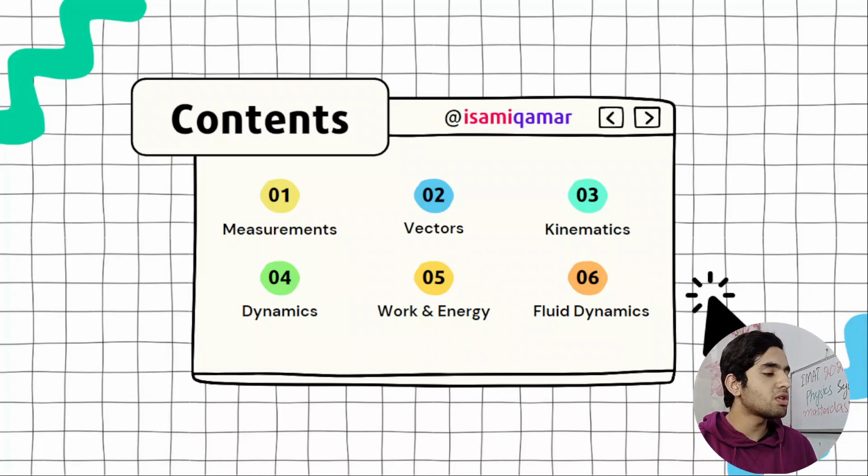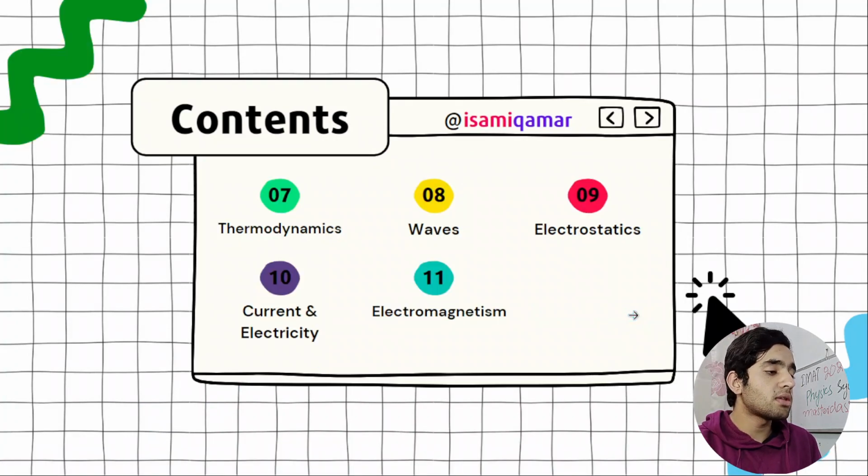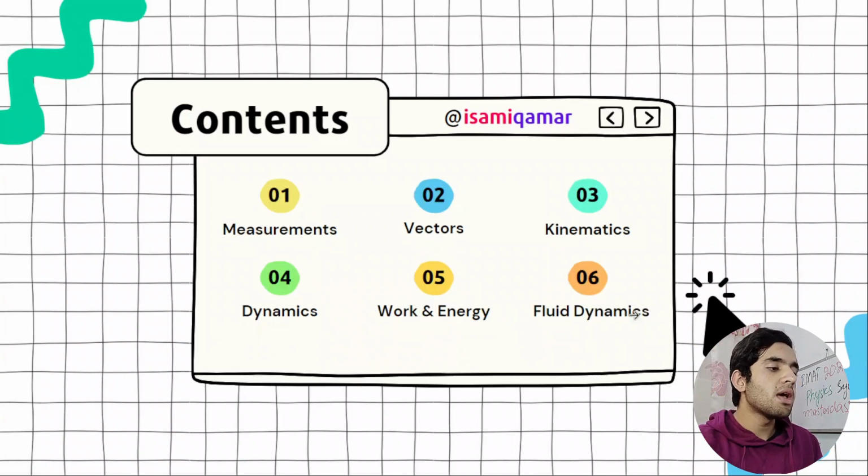The first topic in physics is measurements, then vectors, kinematics, dynamics, work and energy, fluid dynamics, thermodynamics, waves, electrostatics, current and electricity, and electromagnetism. So this is our table of contents.